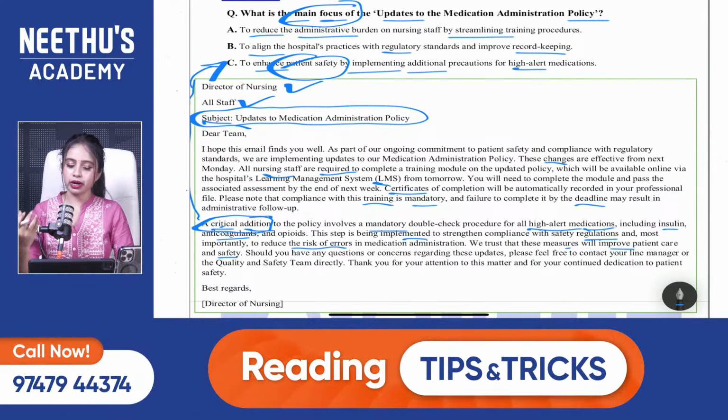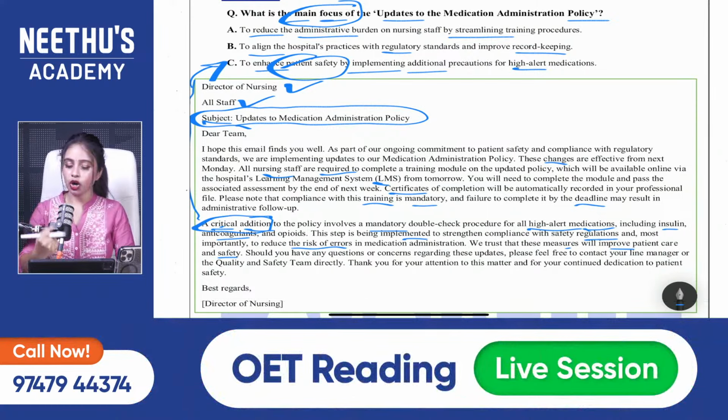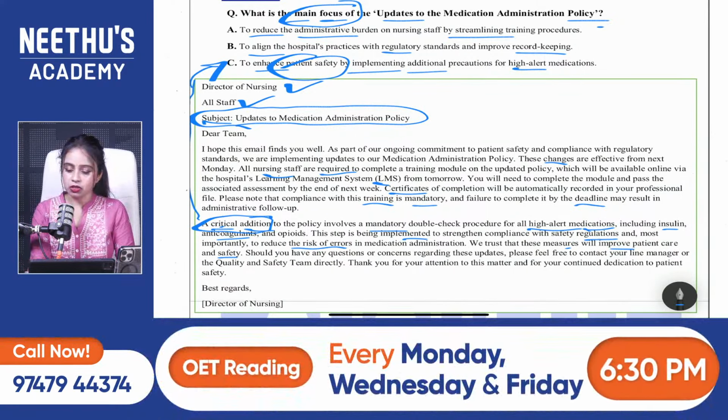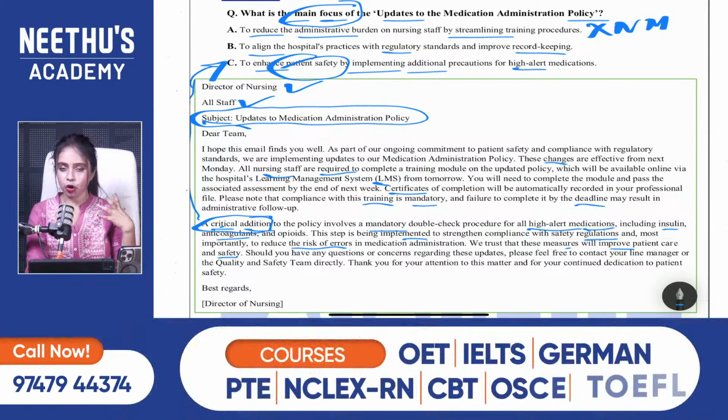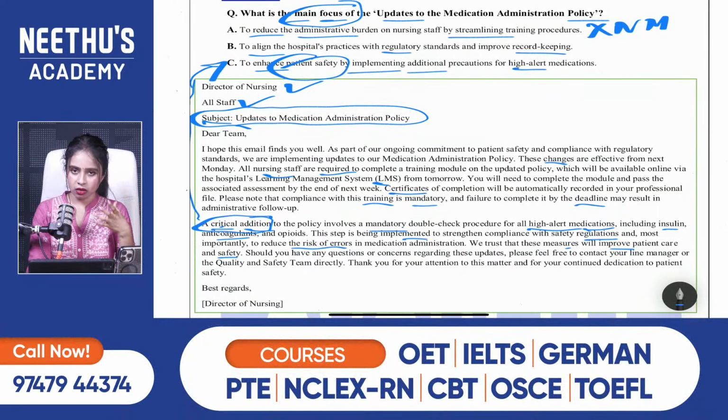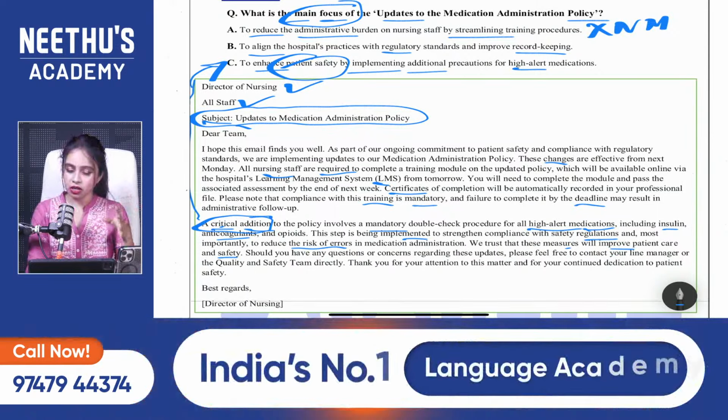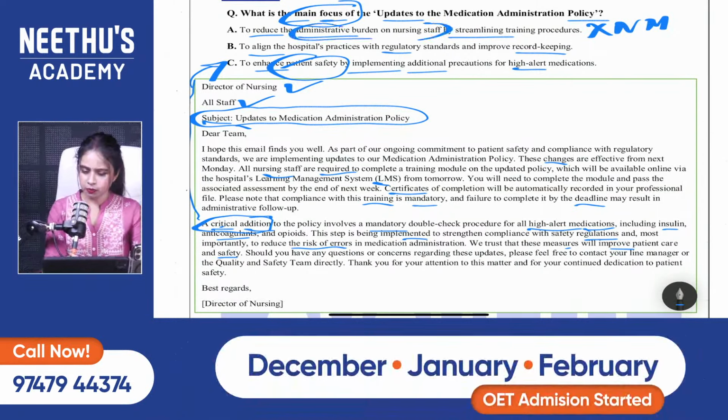A, which means to reduce the administrative burden on nursing staff. So, simply we can eliminate option A because it is simply not mentioned in the passage. Where is it given? Through this policy, reducing the administrative burden of nursing staff. Simply not mentioned anywhere. What about option B?